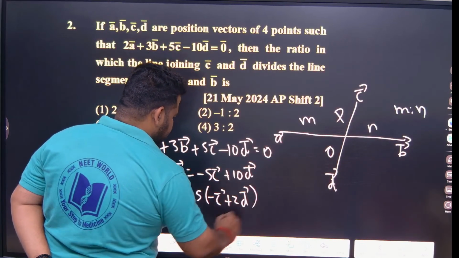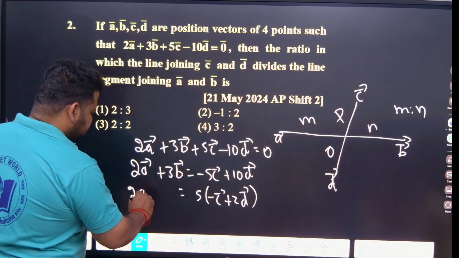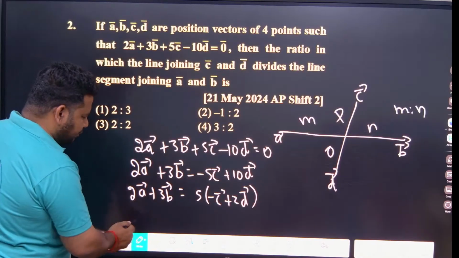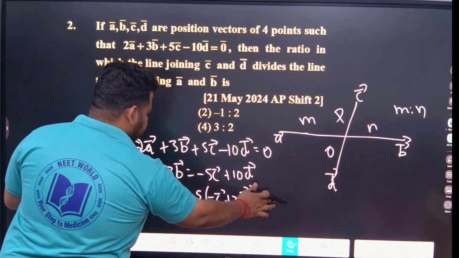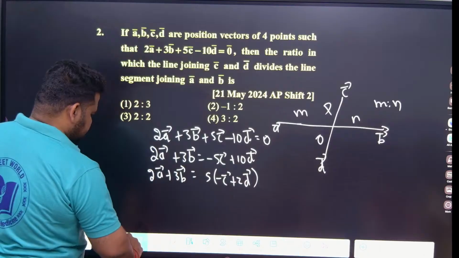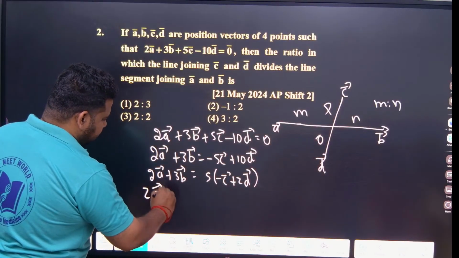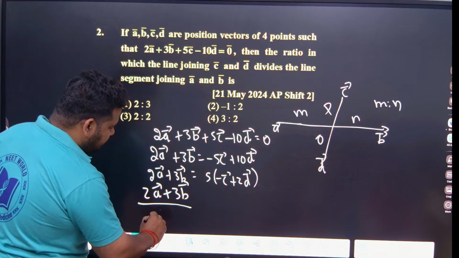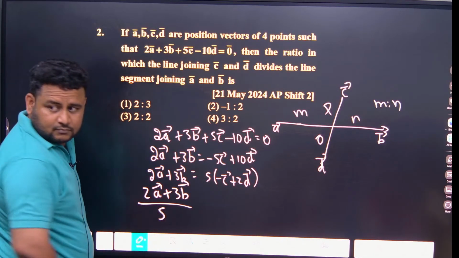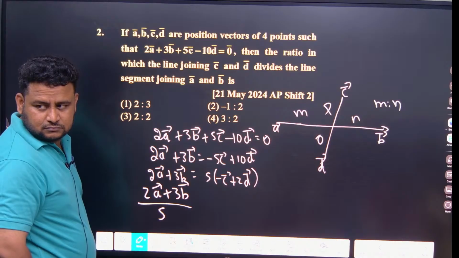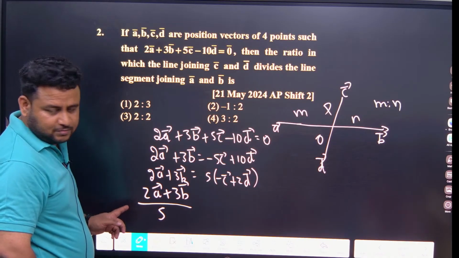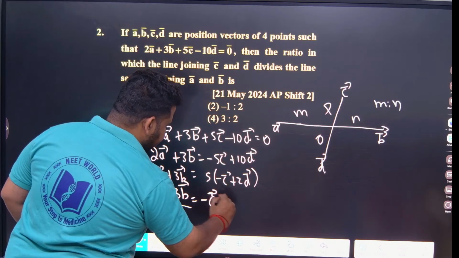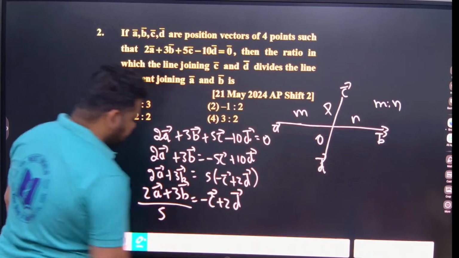So 2A plus 3B, this 5 I can bring down here. Observe carefully. See here, 2A plus 3B divided by 5 is equal to minus C plus 2D. Please observe, all of you. You have to listen here.